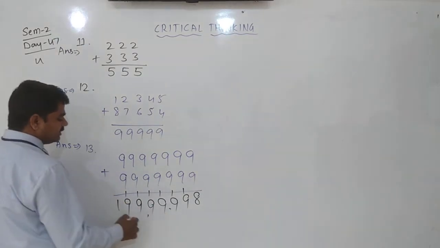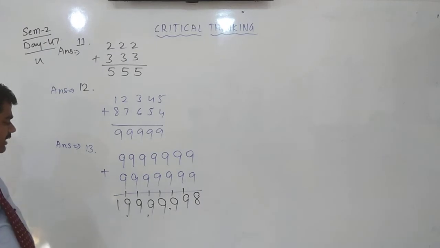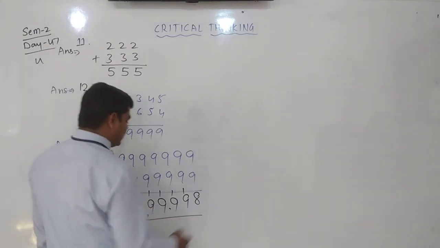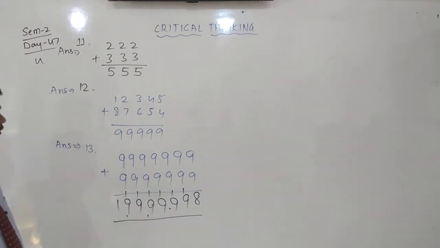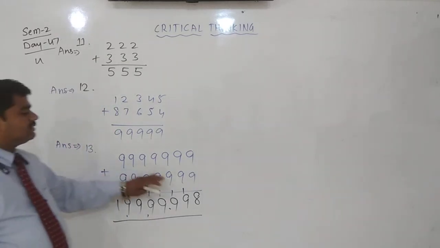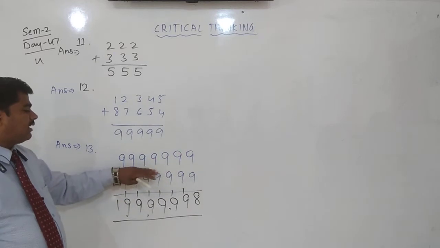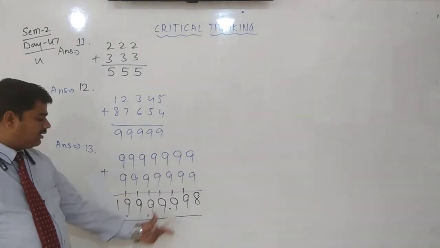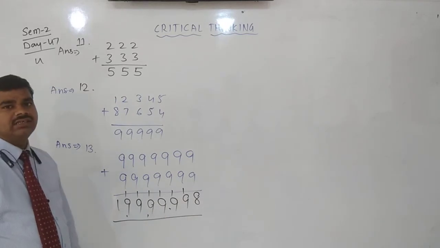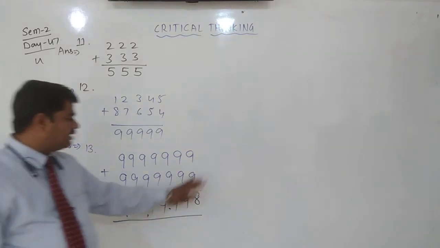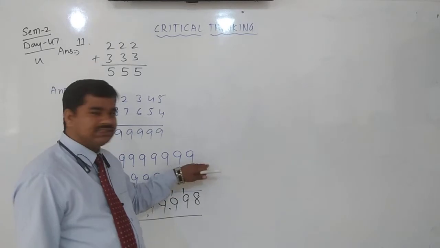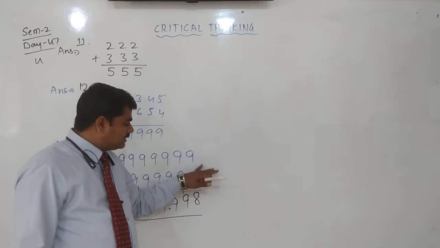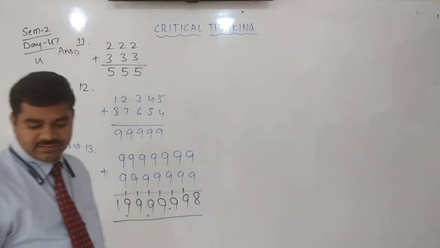The number is 1,99,99,998. This number we will get when you add the largest 7-digit numbers, two 7-digit numbers. The same number we add, then we get the largest number. After this, we will not get a 7-digit number. After this, it is 8-digit only. This is the maximum sum.